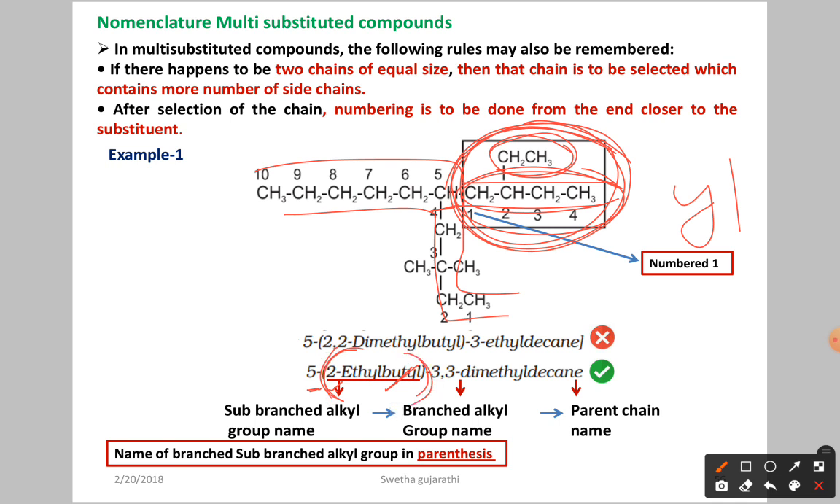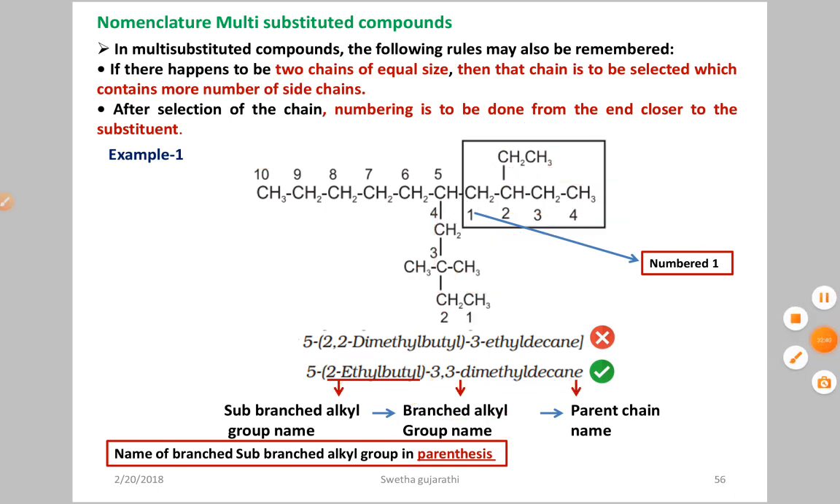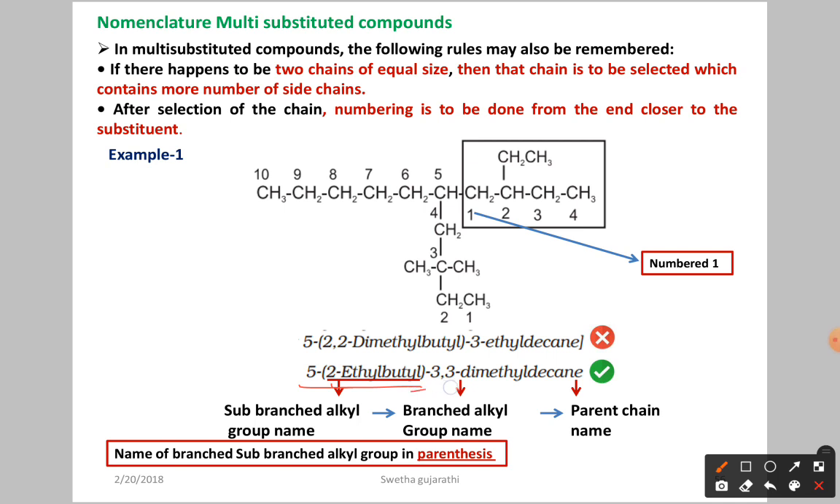After that, the branching alkyl groups: here we have 3 comma 3 dimethyl, 2 times, dimethyl, and the parent chain is decane. So the correct nomenclature is 5 hyphen (2 ethyl butyl) hyphen 3 comma 3 dimethyl decane. Simply, how to remember: the name of the branched, sub-branched alkyl group should be in parentheses. Here we have the parentheses.